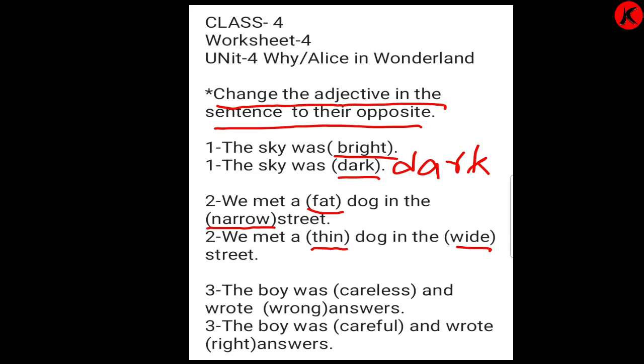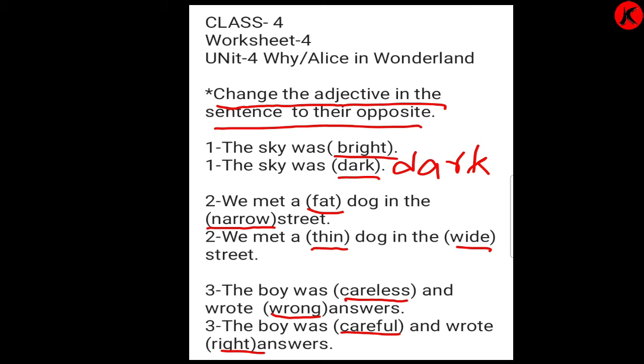Number 3. The boy was careless and wrote wrong answers. Now we have to find the opposite of careless and wrong. Okay, so we'll read the answer. The boy was careful. Careless का क्या है opposite? Careful. And wrong की जगह पे right answer we have written. The opposite of wrong is right.